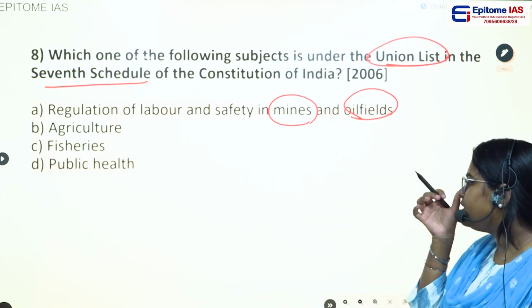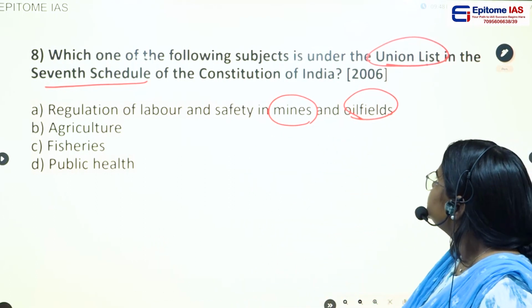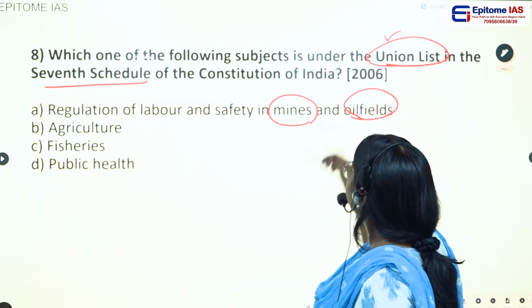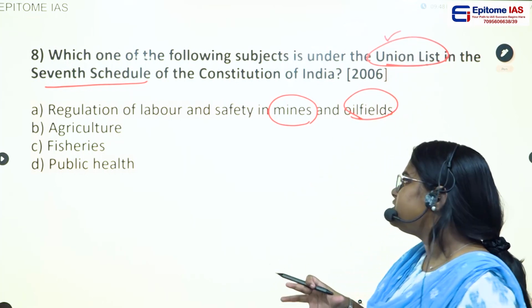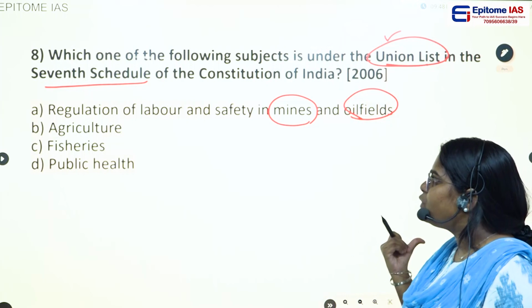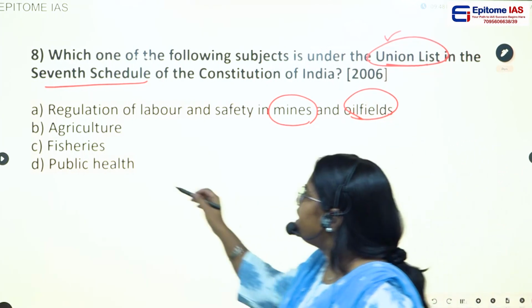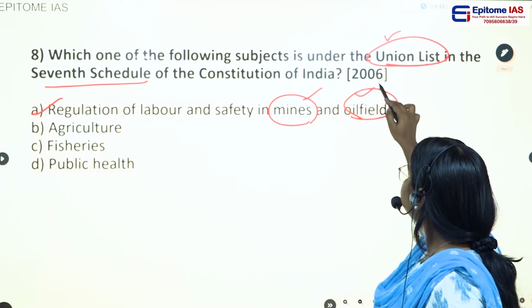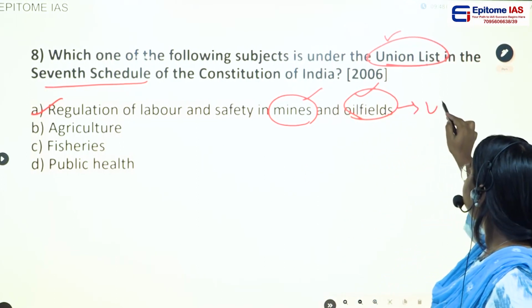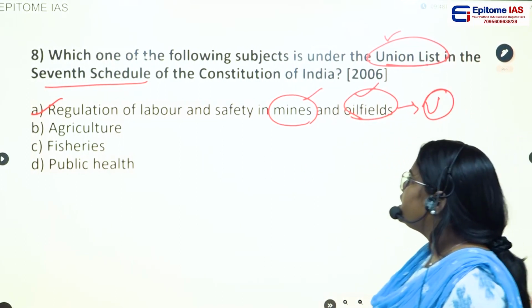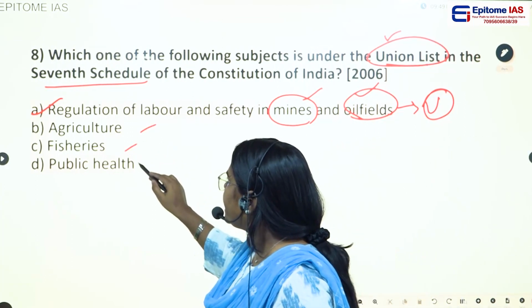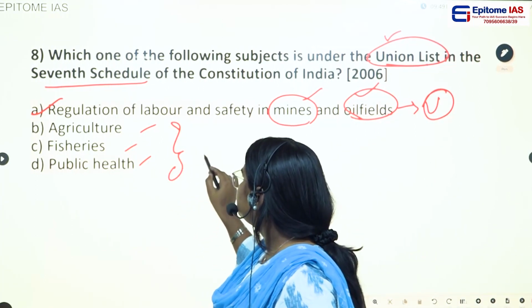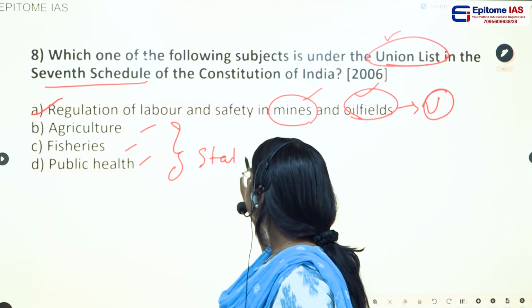This is a factual based question. So the Union list contains those topics which are of national importance. So option A, the regulation of labor and safety in mines and oil fields, belongs to the Union list. And agriculture, fishery and public health, all these three belong to the state list.